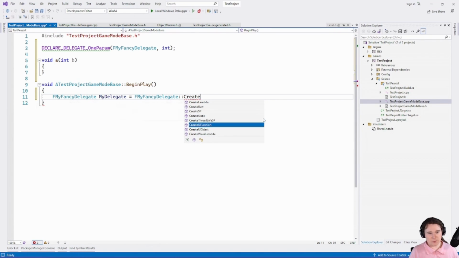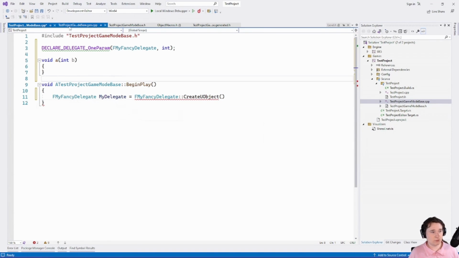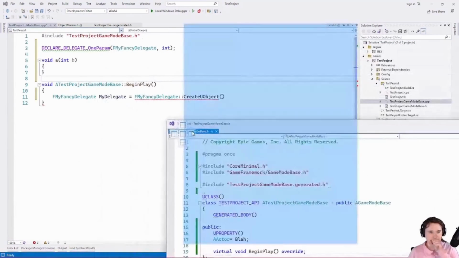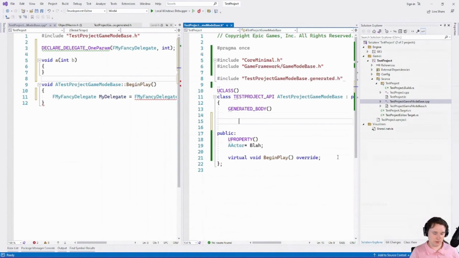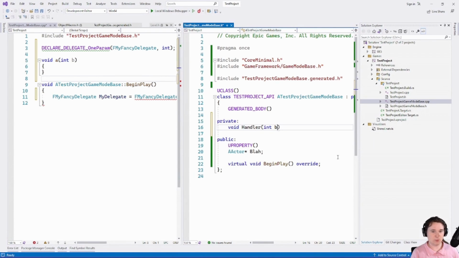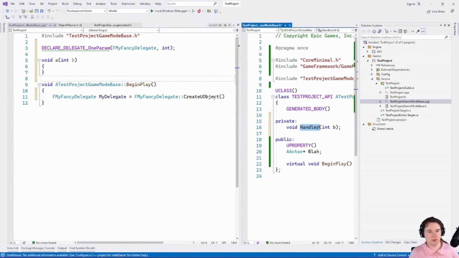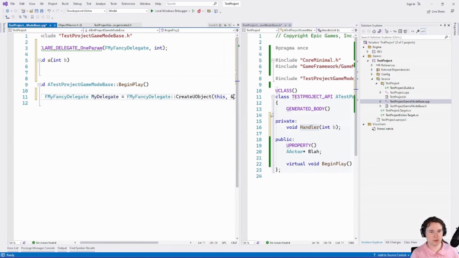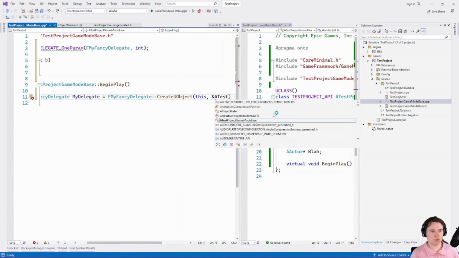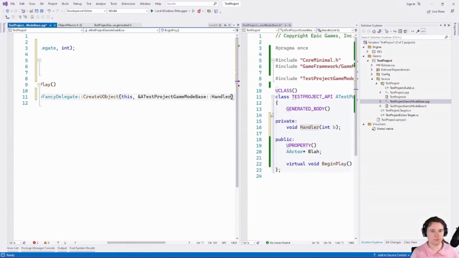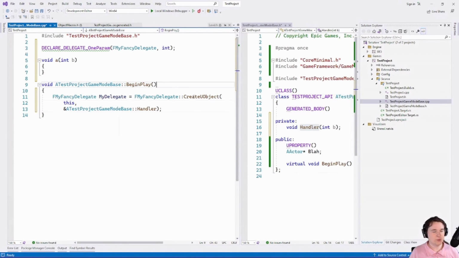Other than that, these kind of do what you expect. So with that, CreateUObject. Let's make a handler. We're going to call this void Handler(int b), and we create a UObject, and we're going to say this, a test project game mode base. Let me make this a bit more readable. Cool. So now we're creating a delegate, and the delegate is bound to the handler, the address of this handler, on this instance of the thing.